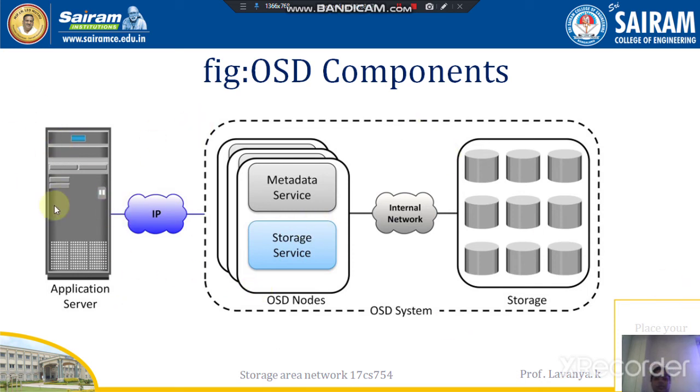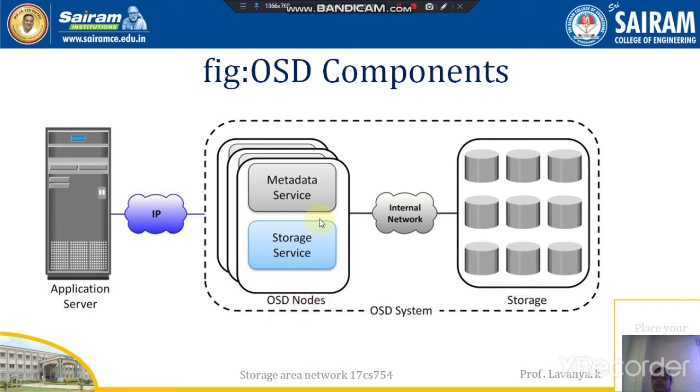What it does is, the application server directly sends the data or request to the OSD system through the internet protocol. After that, in the OSD system, we have the metadata service and storage service, which are maintained by the OSD nodes.